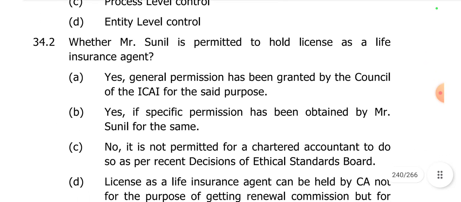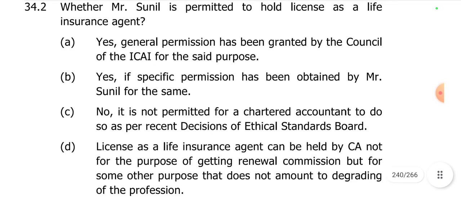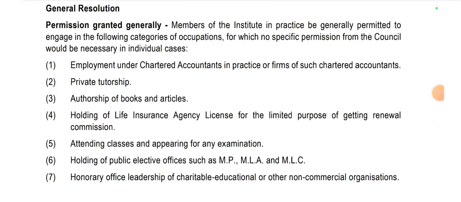Then 34.2, whether Mr. Sunil is permitted to hold a license as an insurance agent? Yes, a general permission has been granted by the Council of the Institute, ICAI, for the said purpose. I'll quickly take you through the study material. This is an extract from your study material. Under the general resolution, members of the institute in practice are generally permitted to engage in the following categories of occupations, for which no specific permission of the council would be necessary in individual cases. So, in the following situations, no specific permission of council is required. Go through point number 4, holding of life insurance agency license for the limited purpose of getting renewal commission.